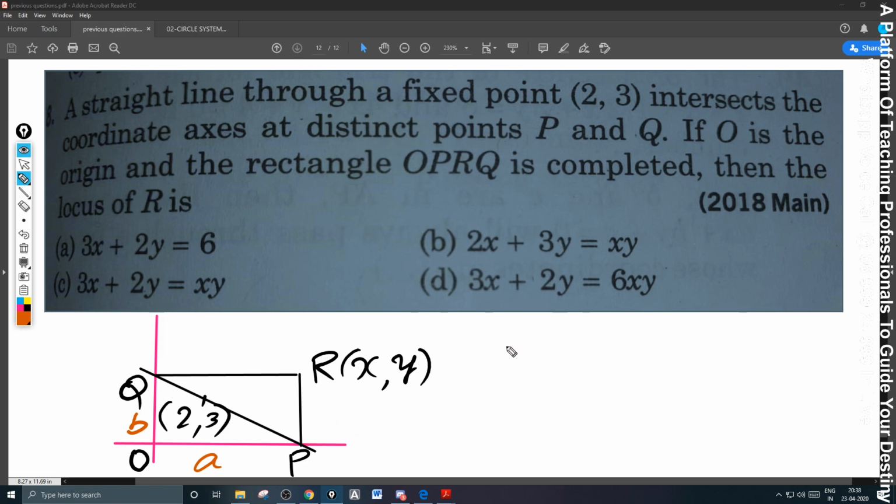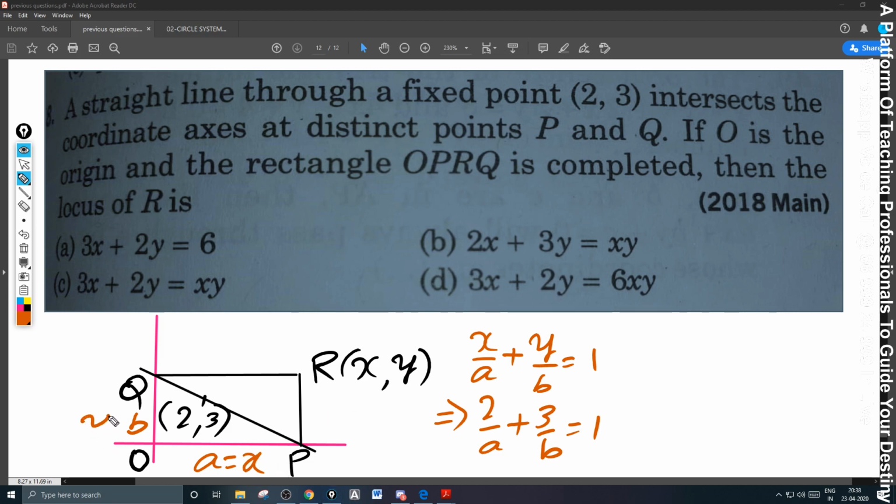So what I'm doing now, I'm writing the line equation because I know the x-intercept and the y-intercept: x by A plus y by B is equal to 1. But this line is passing through which point? (2, 3). So 2 by A plus 3 by B is equal to 1. But what is x here? It is nothing but A. What is y here?